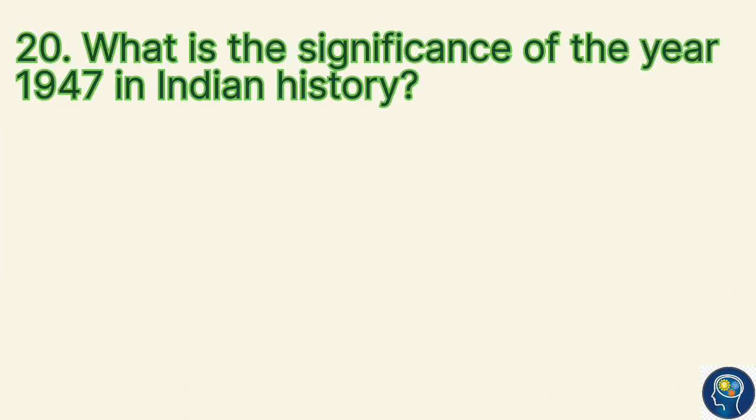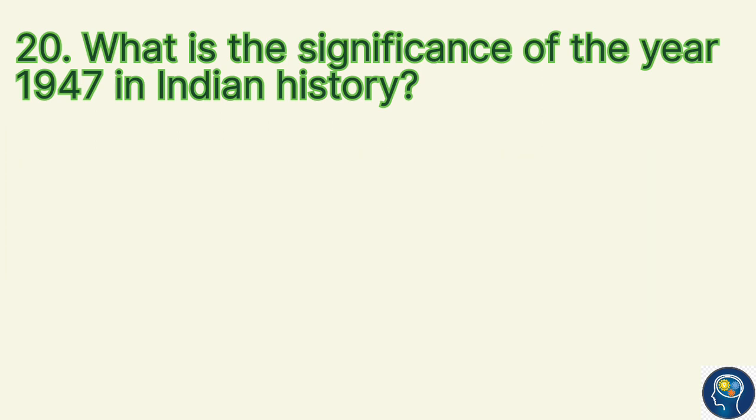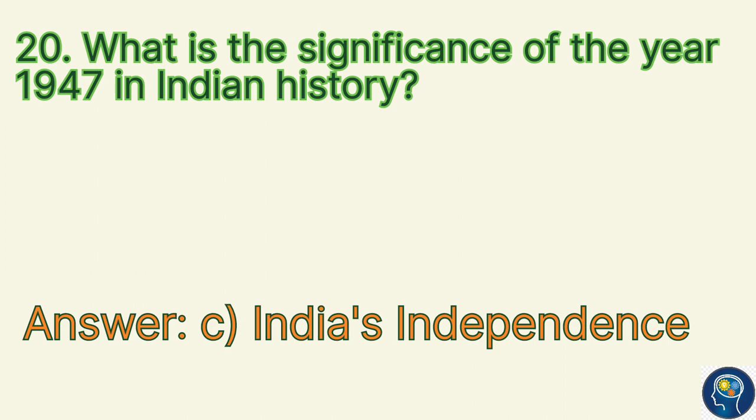What is the significance of the year 1947 in Indian history? Formation of Indian National Congress, Quit India Movement, India's independence, non-cooperation movement. The answer is India's independence.